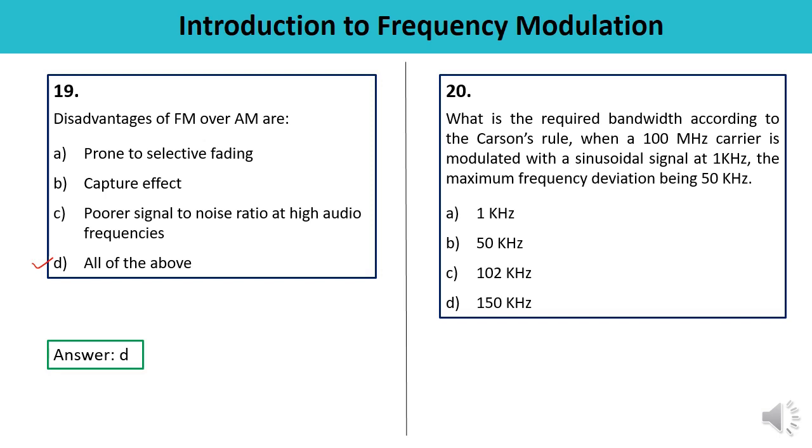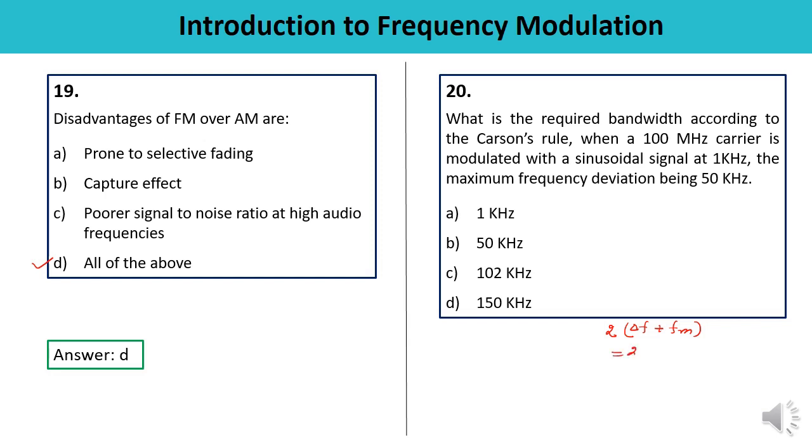Next question, question number 20. What is the required bandwidth according to Carson's rule when a 100 MHz carrier is modulated with a sinusoidal signal at 1 kHz and the maximum frequency deviation is 50 kHz? So calculate the required bandwidth. You know what the formula is? The formula is 2 times delta F plus FM. This is how you can calculate the bandwidth.